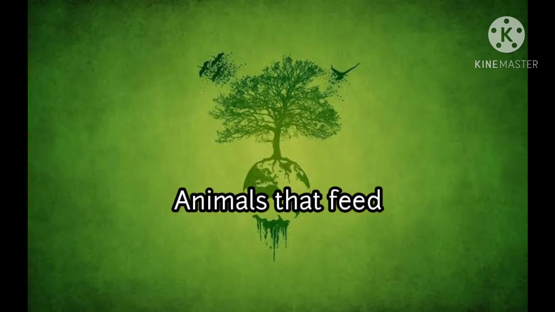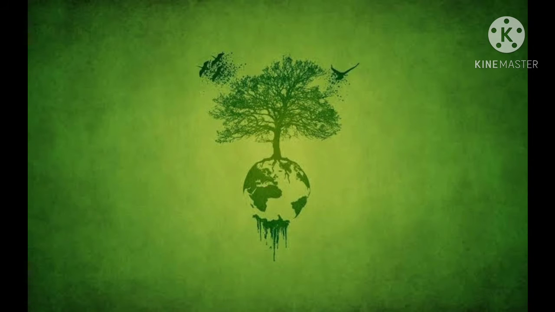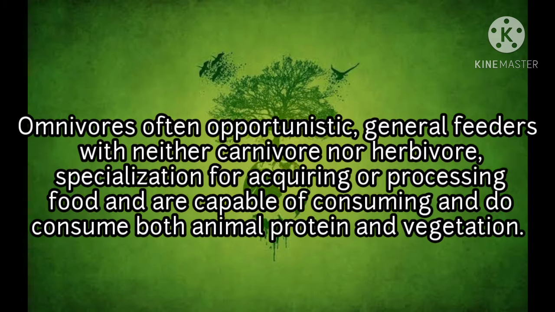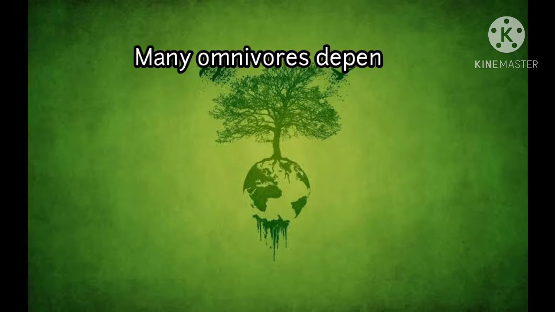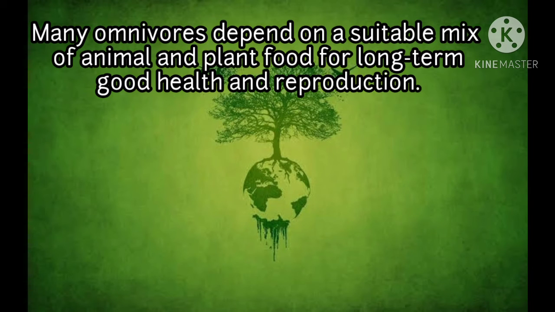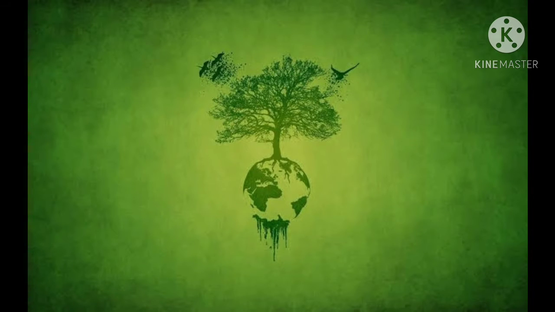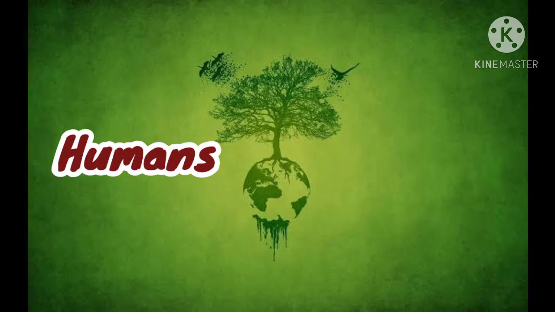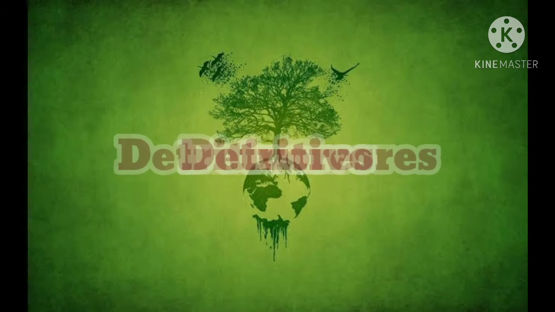Omnivores are animals that feed on both plants and animals. Omnivores often are opportunistic, general feeders with neither the carnivores' nor the herbivores' specialization for acquiring or processing food, and are capable of consuming and do consume both animal protein and vegetation. Many omnivores depend on a suitable mix of animal and plant food for long-term good health and reproduction. Examples of omnivores are humans, bear, and many more.